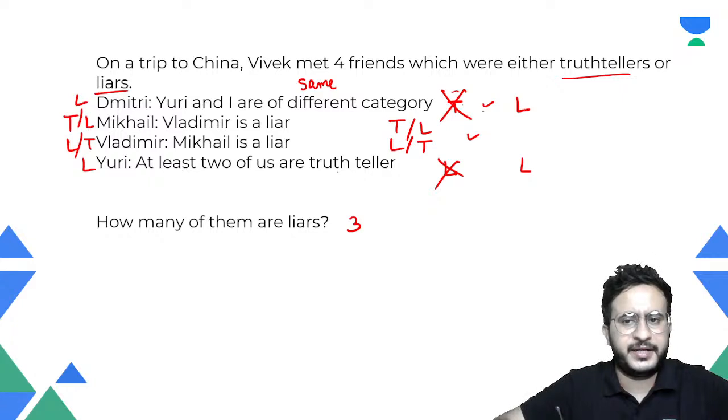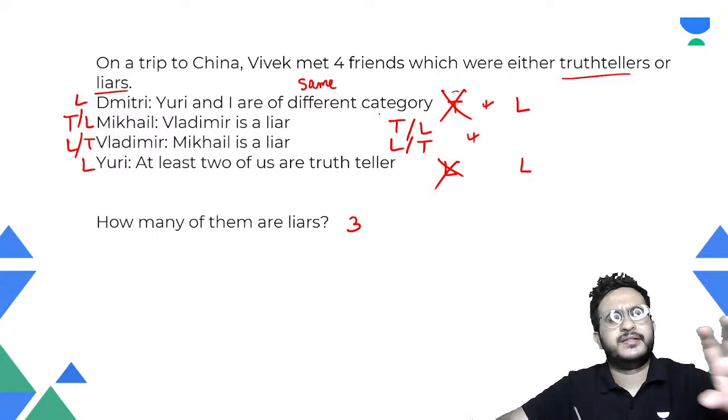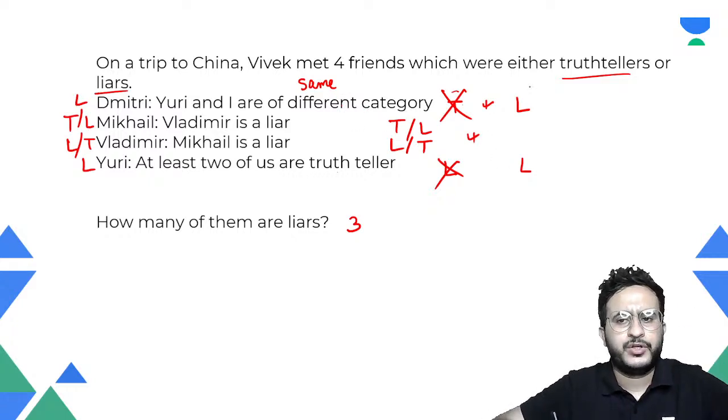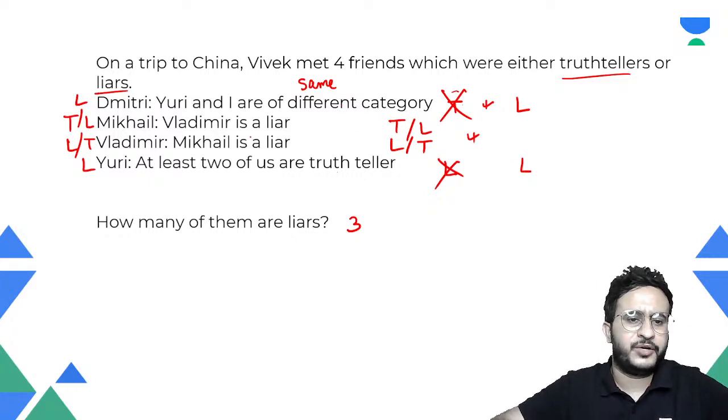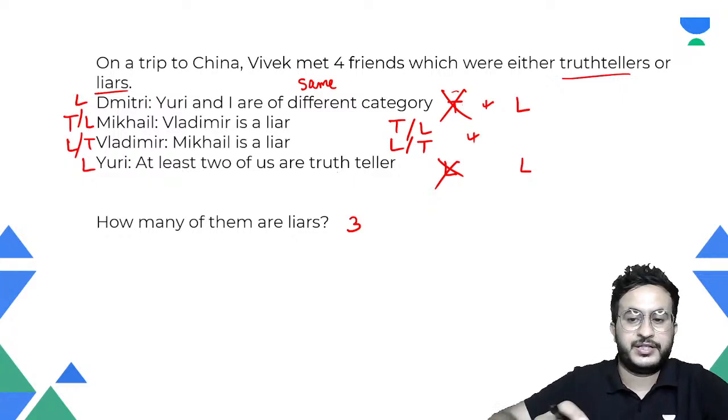So we start with liar. If we take him as a liar, in that case, he's saying that they are of different category. That means they should be of the same category. So same category means two liars. Now we check that his statement fits in this condition. So that's why there are three liars. Okay.